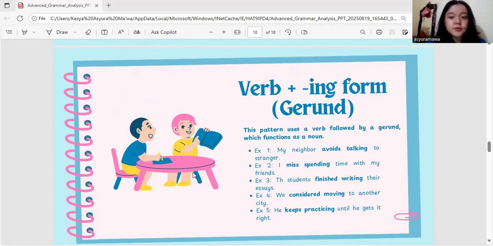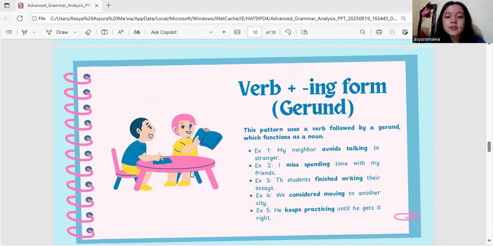Example 2, I miss spending time with my friends. The explanation is the verb "miss" is always followed by -ing, so "spending" expresses longing for an activity.